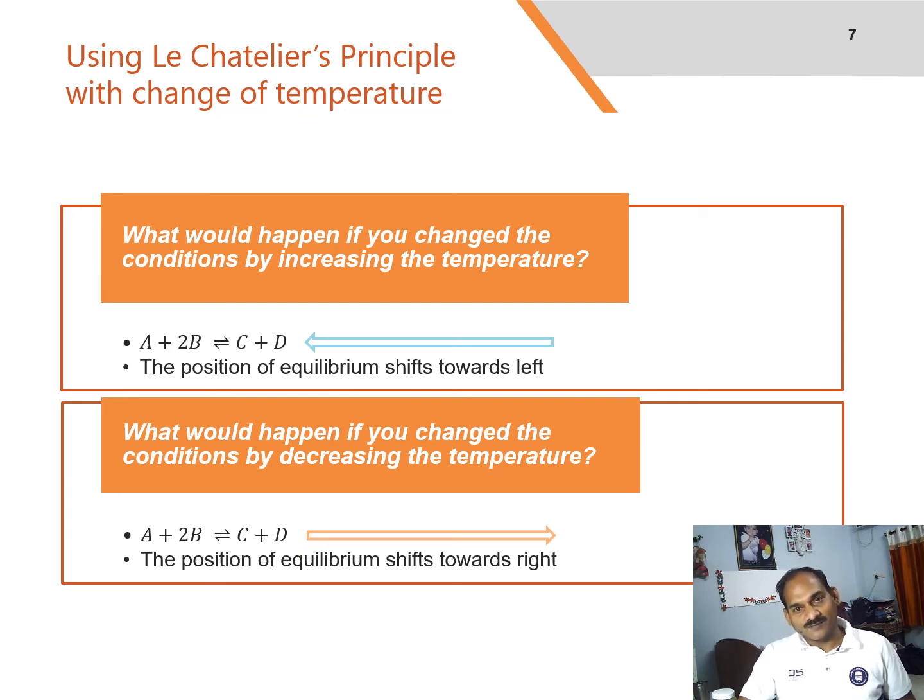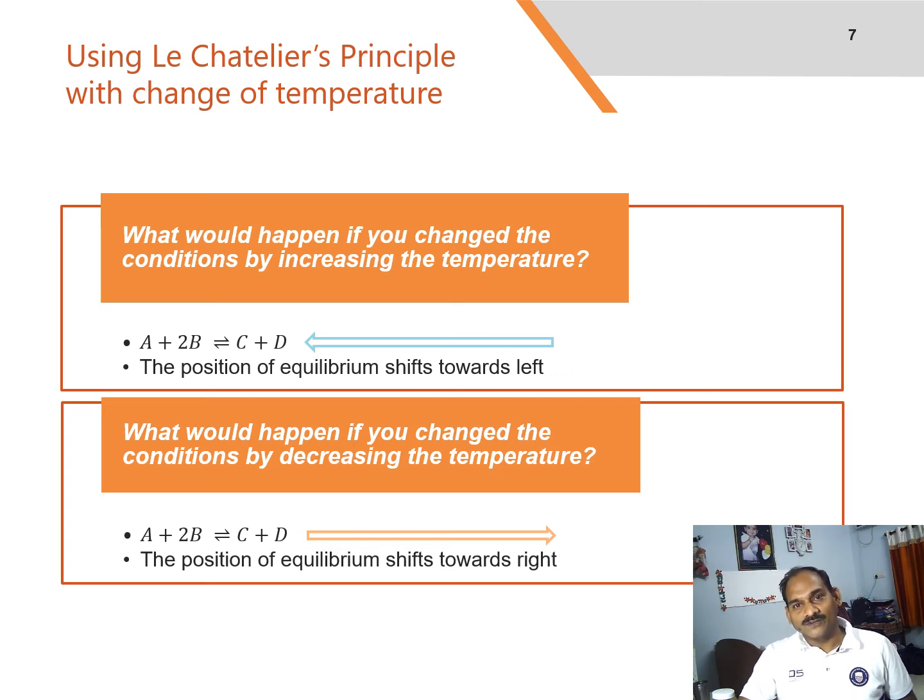Suppose the system is in equilibrium at 300 degrees centigrade and you increase the temperature to 500 degrees centigrade. How can the reaction counteract the change you have made? How can it cool itself down again? To cool down, it needs to absorb the extra heat that you have just put in. In the case we are looking at, the back reaction absorbs heat.